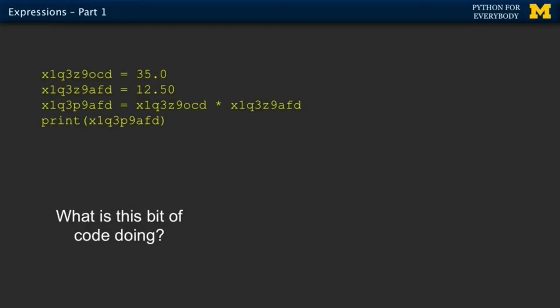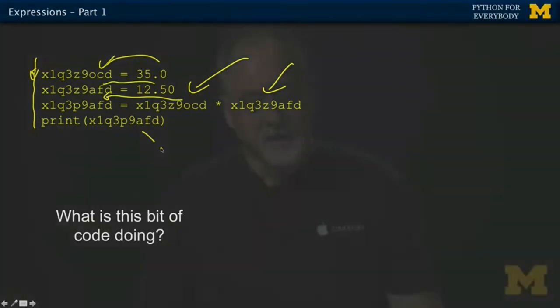So here is a little code. It's 4 lines of code. Start at the top, run this line, and that says find a little piece of memory, label it that thing, and stick 35 in it. Find a little piece of memory, label it that thing, stick 12 in it. Pull the first thing out and the second thing out, multiply them together and put the result into yet a third variable. If you look at these things really closely, they're all unique and distinct, and you do have to look at them very closely. Then you print the third thing out. And Python loves this code. Python thinks, great. I don't know why you picked those variables, I do not care. All I care is that they're unique. Python really has no opinion about these variables.